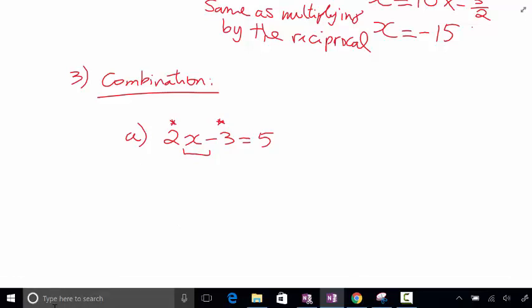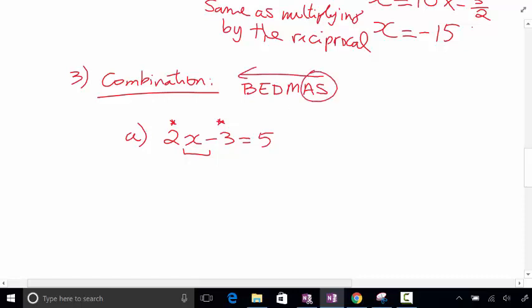Which one do I get rid of first, though? The negative 3. Why? That is in the lower order in BEDMAS, right? So you always have to do it in reverse BEDMAS order. Okay, so you have to get rid of the addition subtraction first, then this one, these ones, and then all that. Okay, so you have to get rid of the negative 3 first.